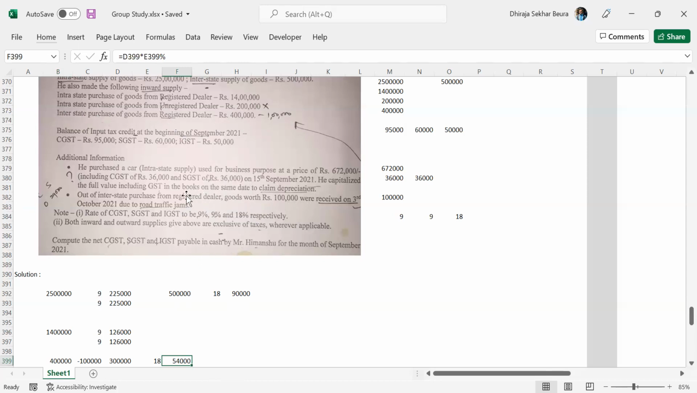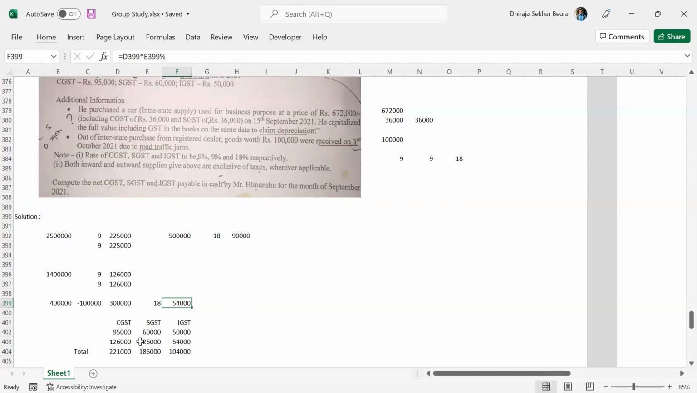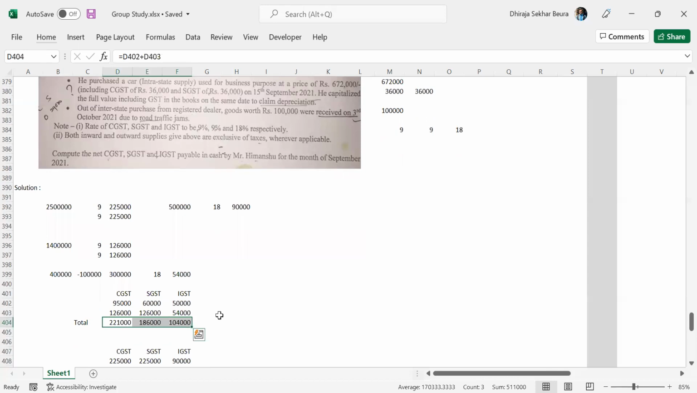Now, finally, going to our input tax credit that we had at the beginning of the month. Let's add the credits that we got during the month to the beginning balance. I have already done that. 95,000, 60,000 and 50,000 were given in the question. Now we have got 1,26,000, 1,26,000 and 54,000. The final balance comes to 2,21,000, 1,86,000 and 1,04,000. Any questions as of now?